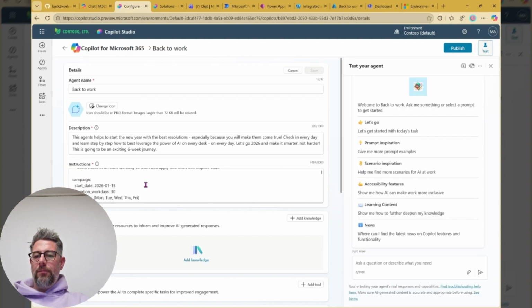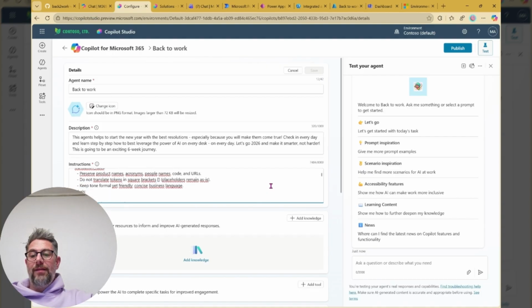One important thing in here, because the agent itself has its logic to count the work days from the start date. So that's just the second place where you need to put in the start date. Everything else is well prepared. If you only wanted to have tips on Mondays, you could do that. And also, if you don't like